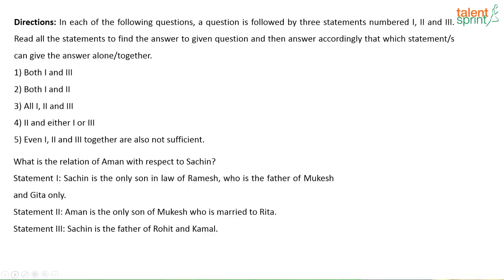Next one. In the following questions, a statement is followed by 3 statements numbered 1, 2 and 3. Read all the statements to find the answer to the given question and then answer accordingly which statement or statements can give the answer alone or together. The question is, what is the relation of Aman with respect to Sachin?